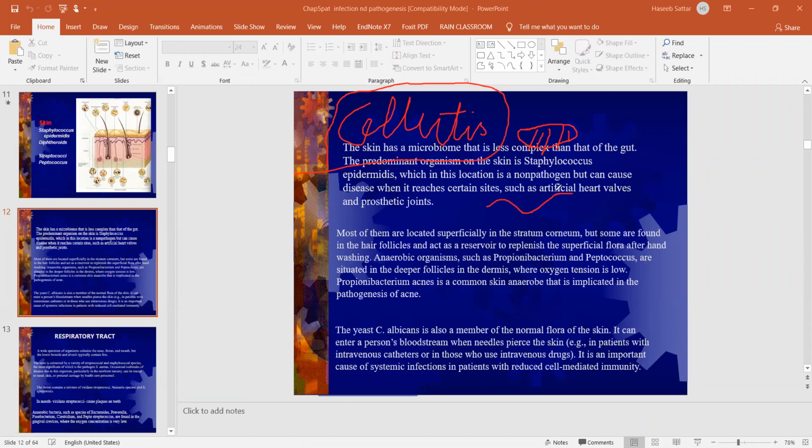I have seen one patient with cellulitis; it's very difficult to treat. And if it involves the bones, then it becomes more difficult to treat. Okay, and sometimes we need to amputate the limb.